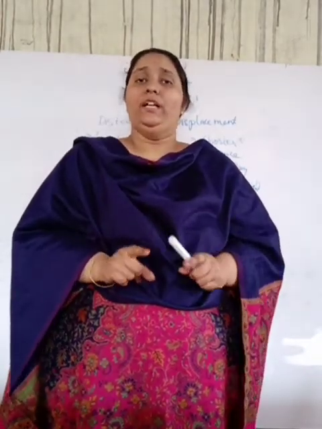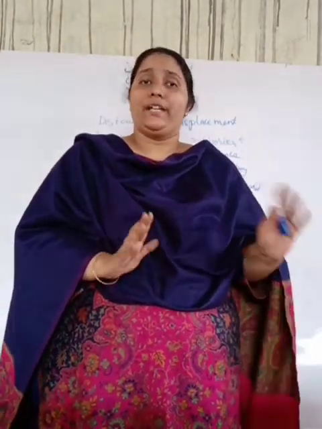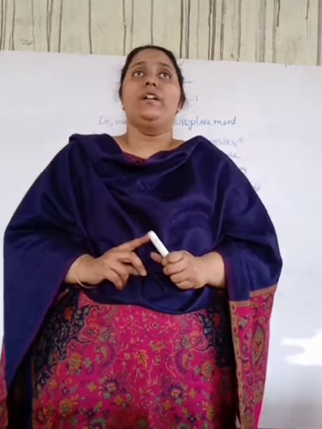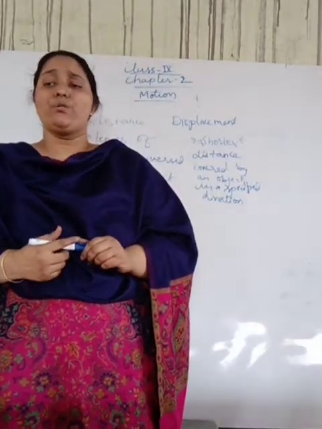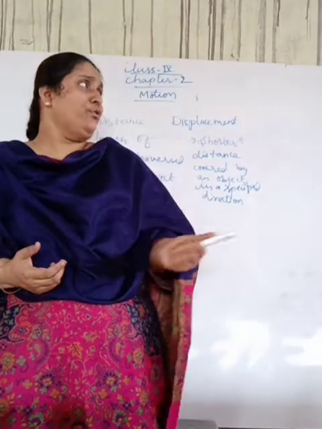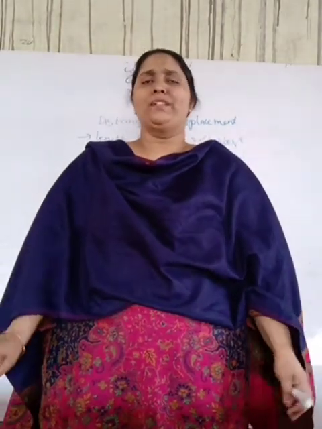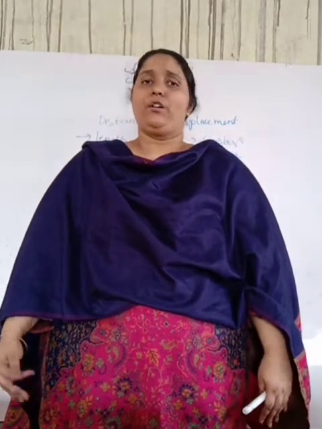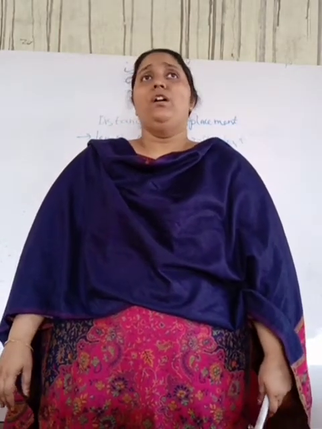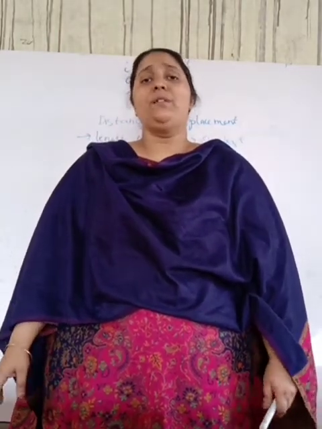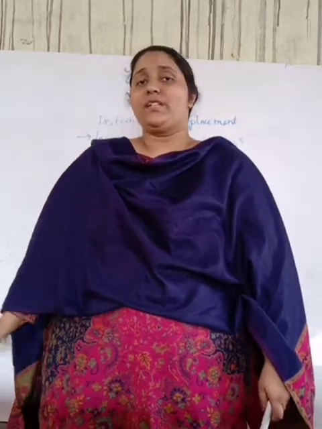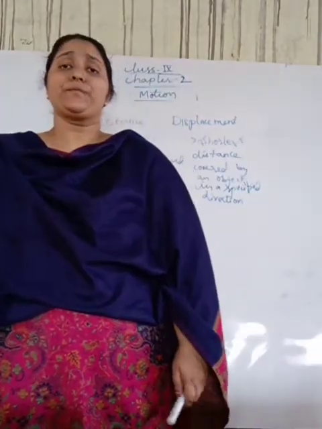So the only difference is direction. Now these two have SI units. How can we measure any distance, students? By kilometers or meters, centimeters. These are the measuring units of distance and displacement.